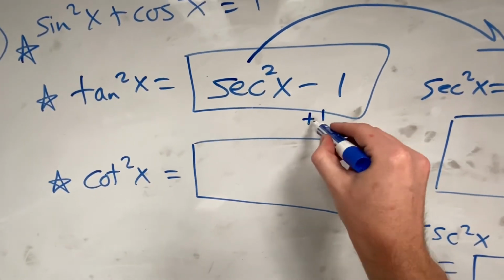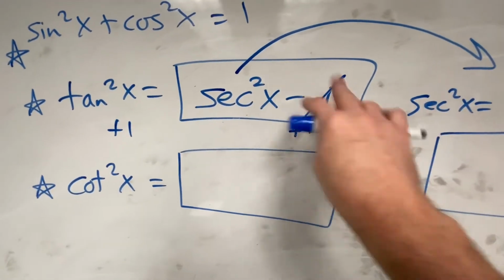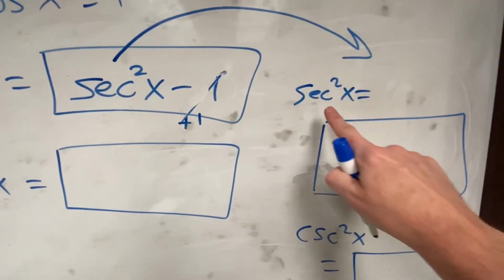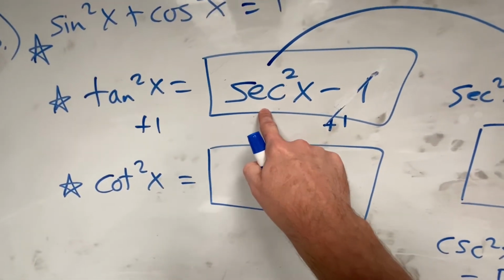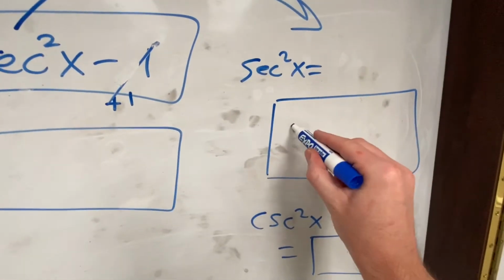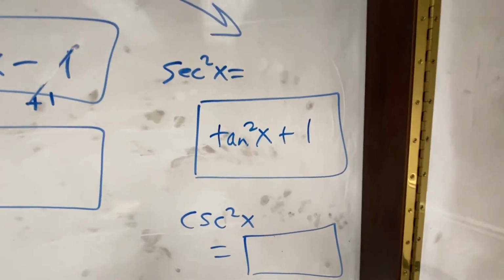I mean, you don't have to write it. You can do it in your head. But matter of fact, I kind of hate to cancel out part of our formula here. But if you add 1 to both sides, isn't secant squared equivalent to tangent squared plus 1? So isn't that also a fact? Okay, so put that in the box right there.